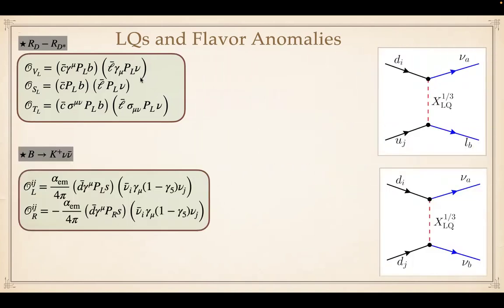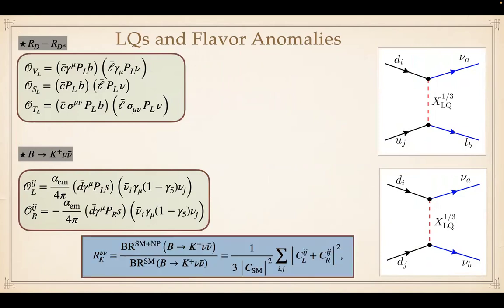The leptoquark can also contribute to B plus to K plus nu nu bar, and these are the operators which contribute to this process. And then we can compute this theoretical observable R K nu, which is actually the ratio of the branching fraction of B plus to K plus nu nu bar by the standard model contribution of B plus to K plus nu nu bar.